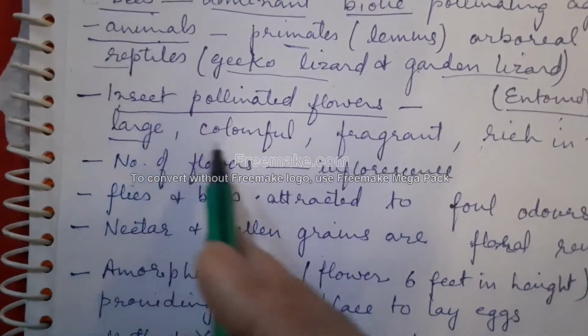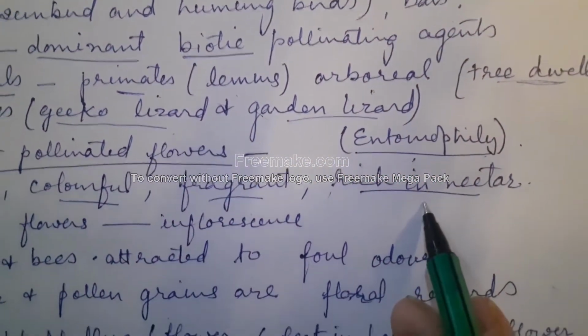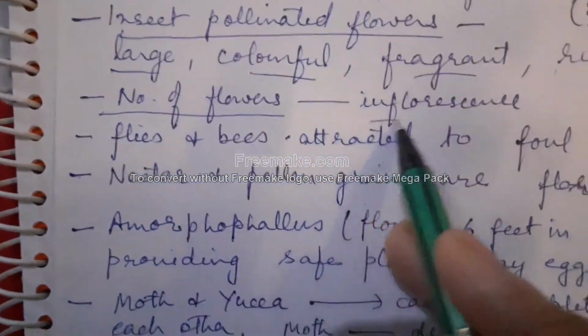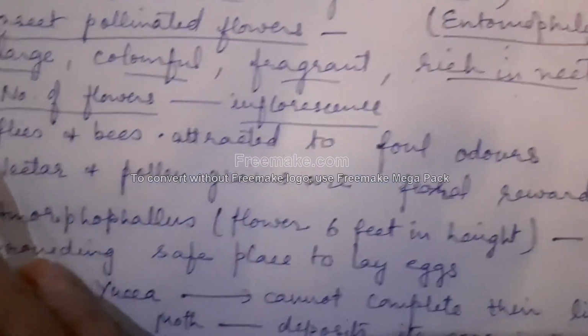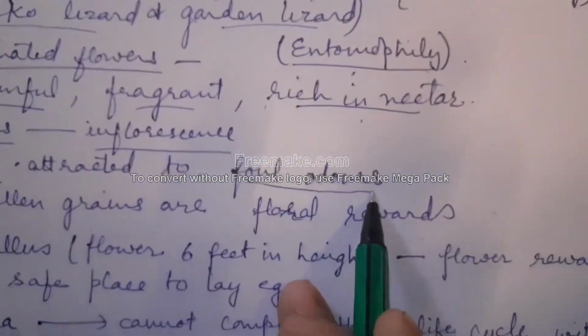They are large, colorful, fragrant, and rich in nectar. Why? Because they have to attract the insects or all these biotic agents. Now, a number of flowers are combined together to form the inflorescence. Flies and bees are attracted to foul odors.